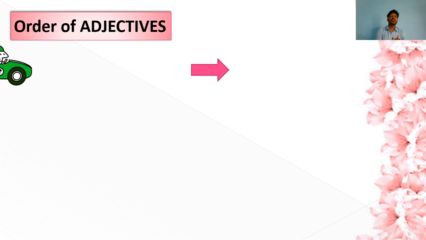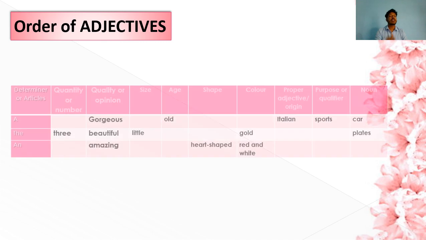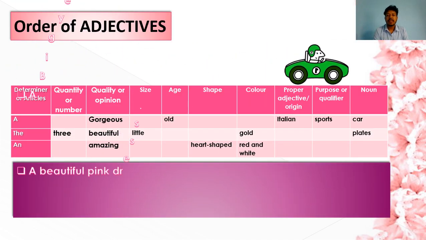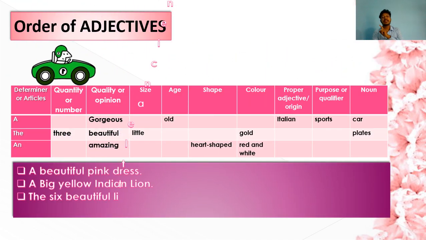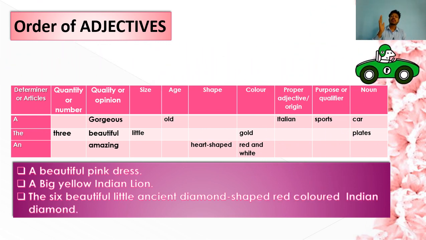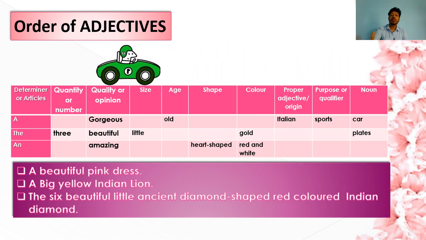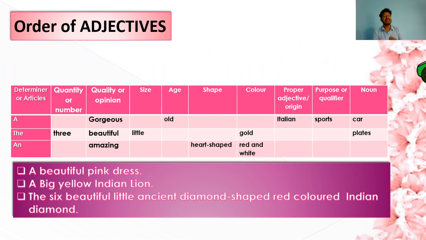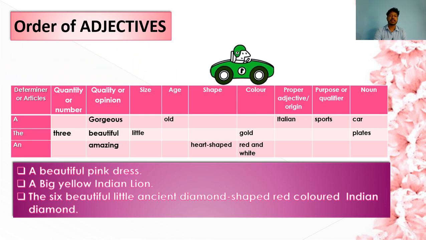So, I am going to tell you the order of adjectives. In this way the words or the adjectives will be written in the sentence, such as at first you should use determiner or articles.